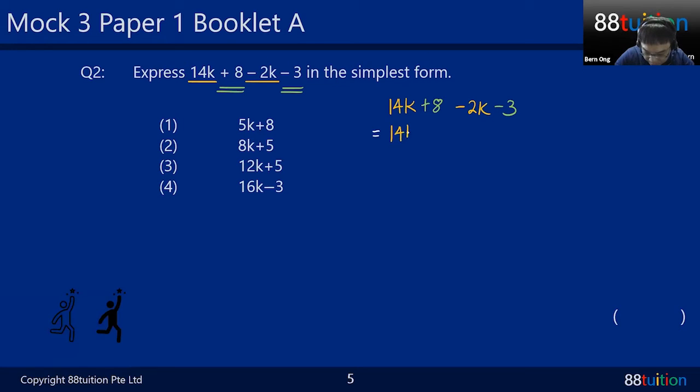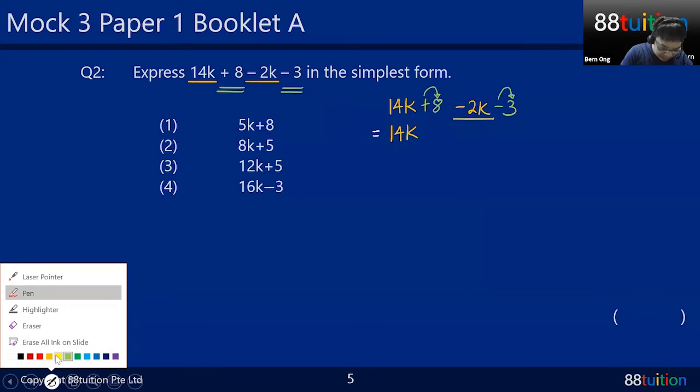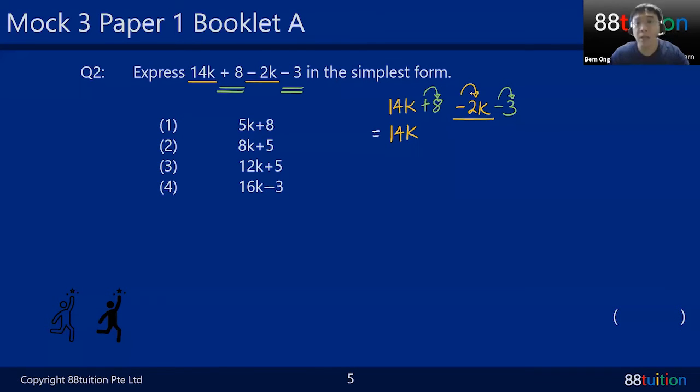I write them out as 14K, and remember the minus 2K, this minus belongs to 2K. Everyone has a friend. What do I mean by that? It means that this negative belongs to this 3, this positive belongs to this 8, and this negative belongs to this 2K. Then the 14K has a hidden friend in front, it's just that we don't write it. When it's hidden, it's a plus. Very good. So 14K minus 2K plus 8 minus 3.